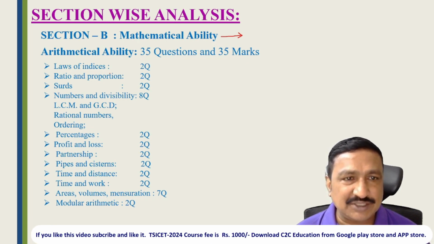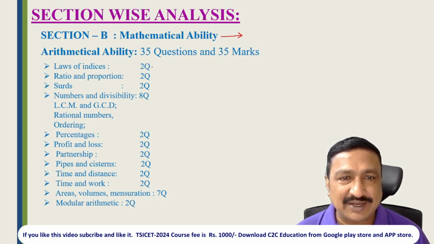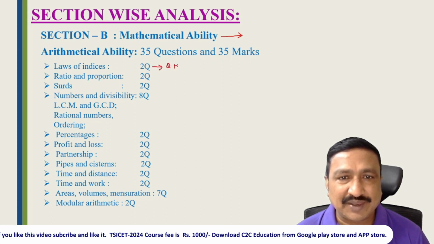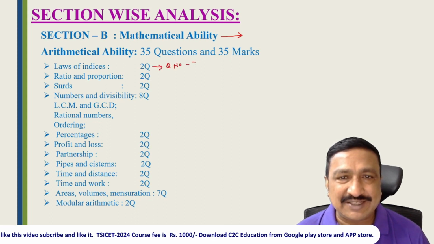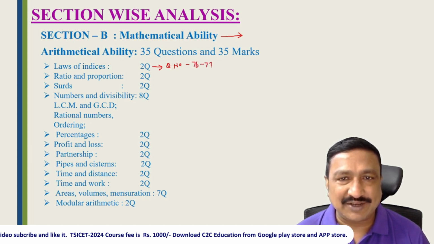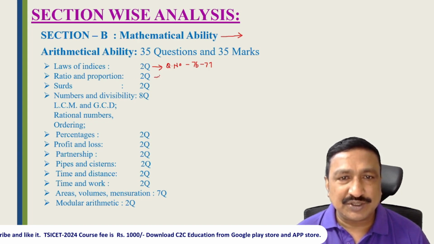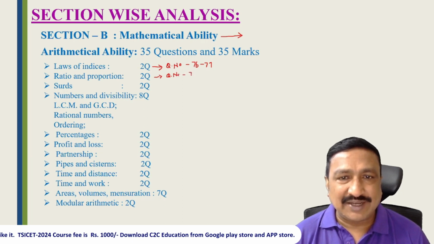These are the topics. Indices, where we can get 2 questions, around question numbers 76 to 78, we can get 77. Ratio and proportion, you will get 2 questions, question numbers 78 and 79.